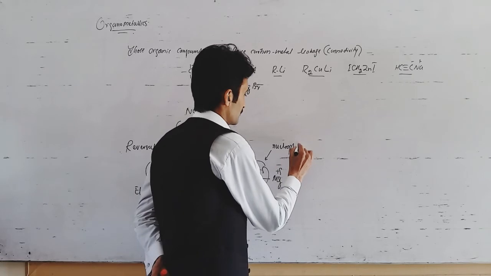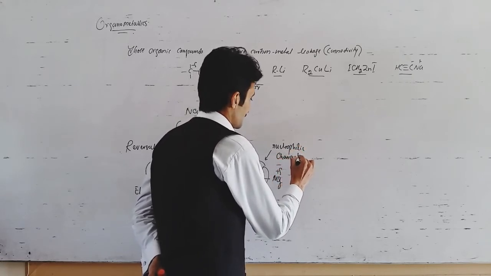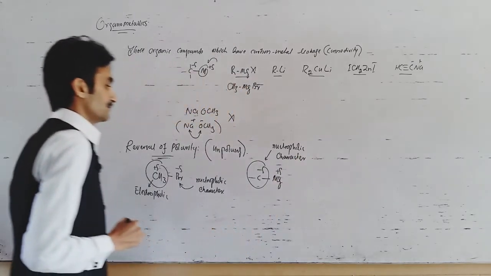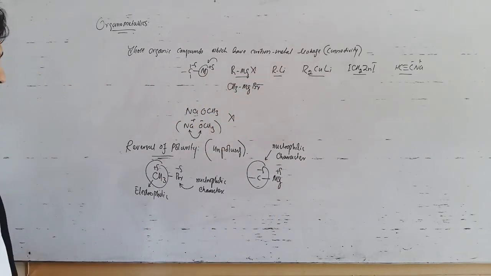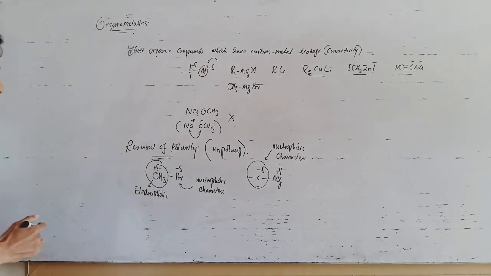This is an important feature of organometallics, in which the carbon atom behaves as a nucleophile. Why? Because it is more electronegative and acquires a negative charge. On the basis of this negative charge, the carbon plays the role of a nucleophile. So this is a reversal of polarity, which is an important feature of organometallic compounds.